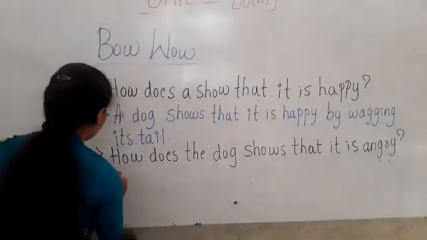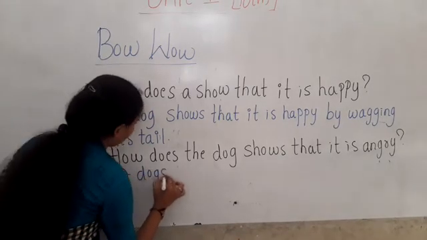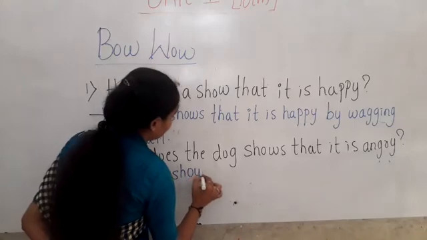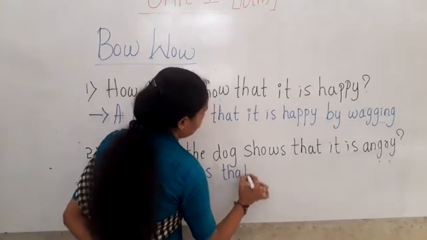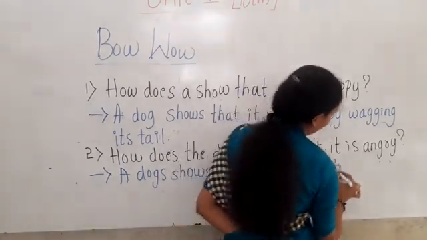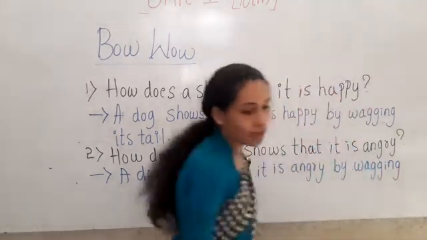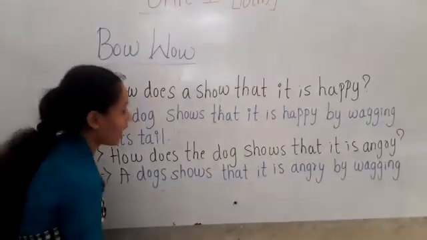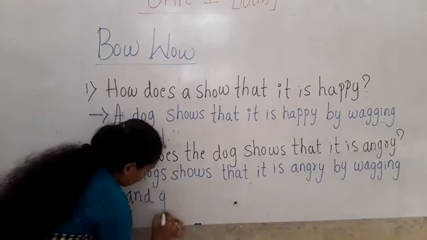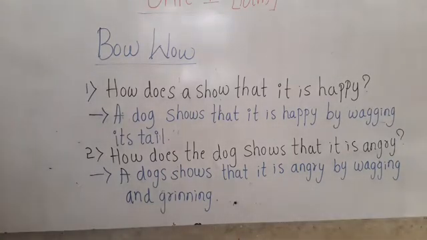Okay, children. The dog shows that it is angry by barking and grinning.